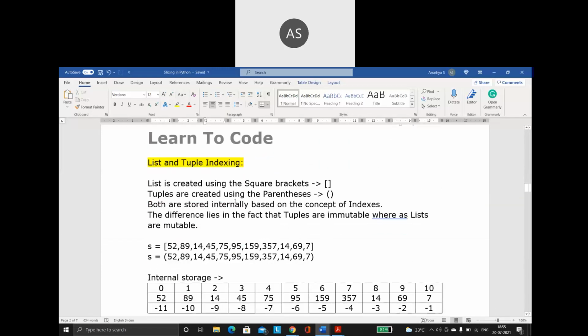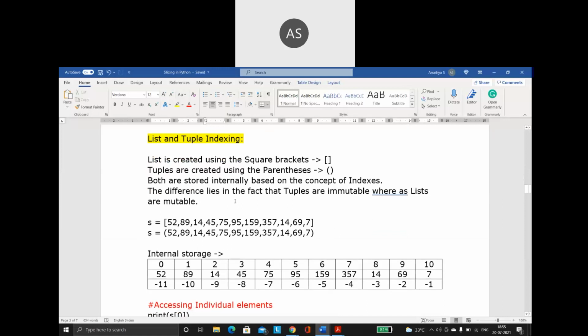Now, the same thing I said is applicable for a list also. The same thing is applicable for a tuple also. So how do you create a list? We create a list using square brackets. Inside the square brackets, we give comma separated values like this. That is nothing but my list. Same way, how do you create a tuple? Tuples are represented using parentheses. Inside the parentheses, comma separated values. It is nothing but a tuple.